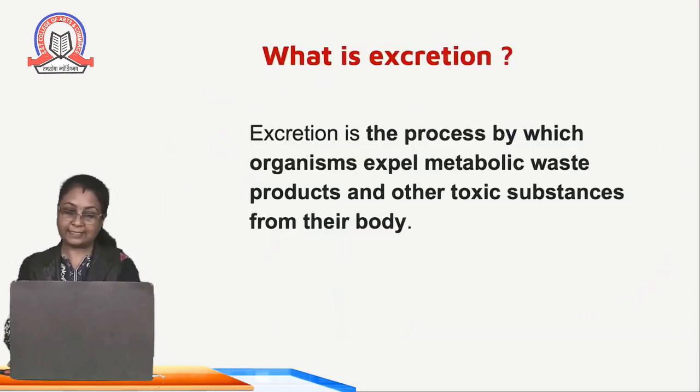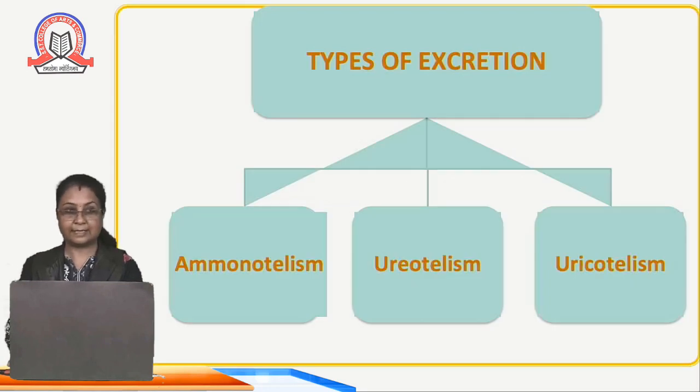In short, excretion is the process. Process means it is carried out step by step, in which organisms expel metabolic waste products and other toxic substances from their body. So to maintain the body working in a normal, balanced condition, these waste products should be thrown out of the body, and the process by which these waste products are thrown out is called excretion.